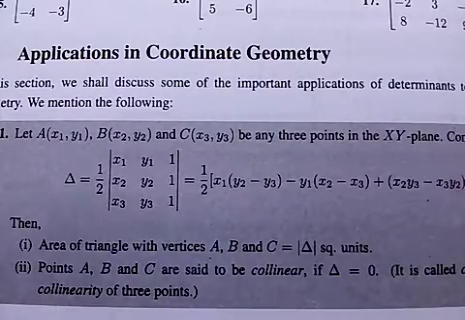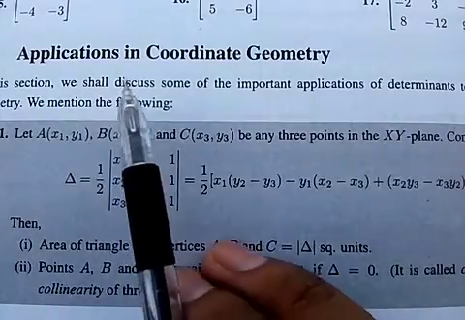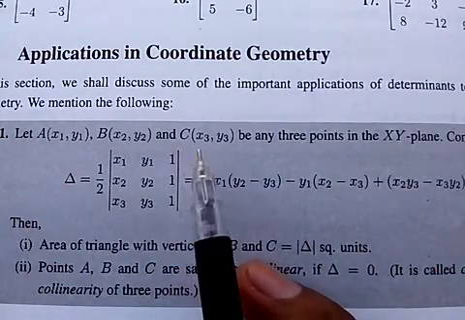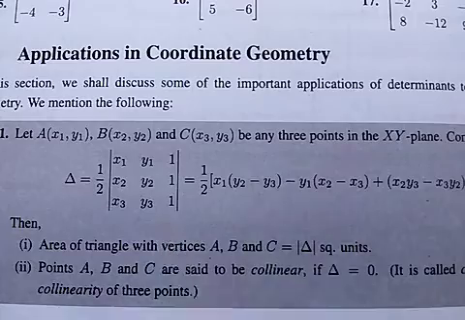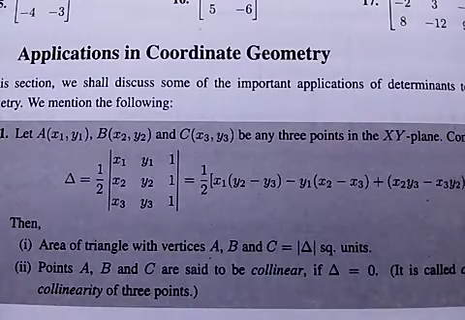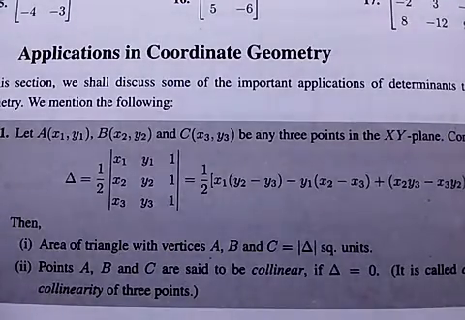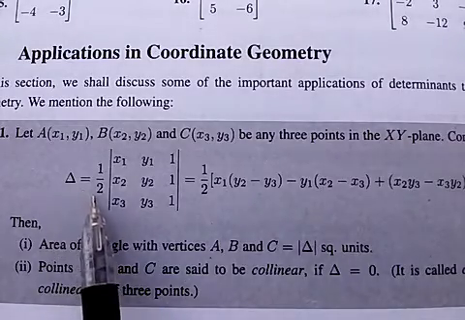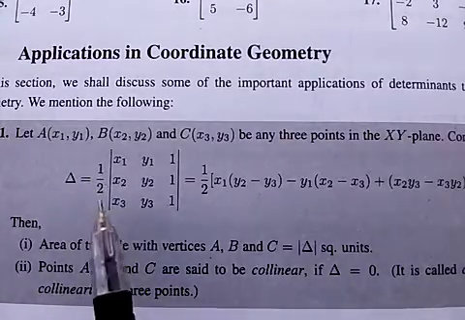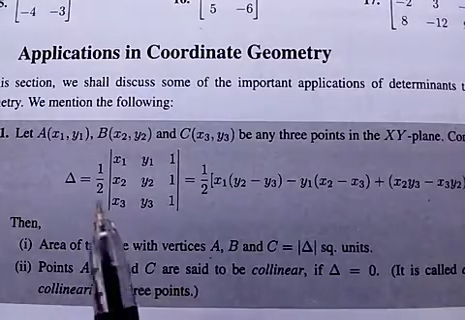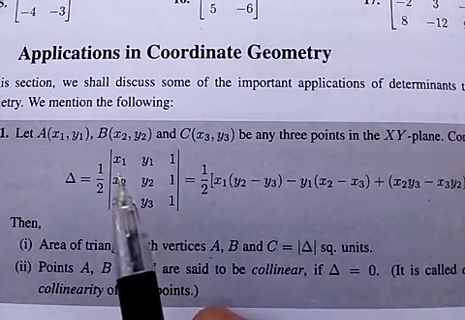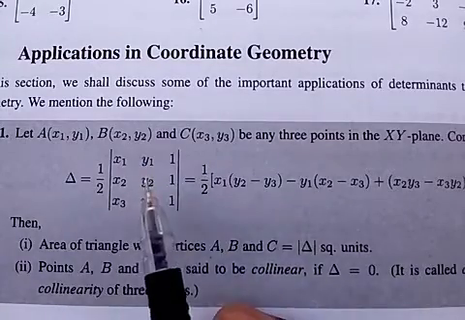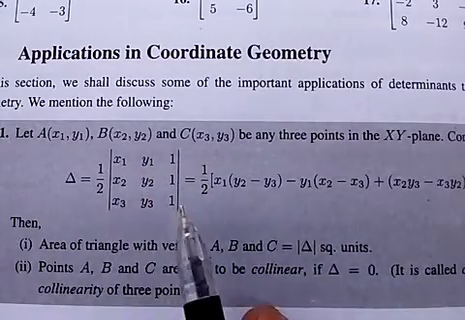We will discuss application of determinants in coordinate geometry. Let A, B, C be points in the xy plane. Area of triangle equal to 1 by 2 times the determinant of the vertices in the form x1 y1 1, x2 y2 1, x3 y3 1.